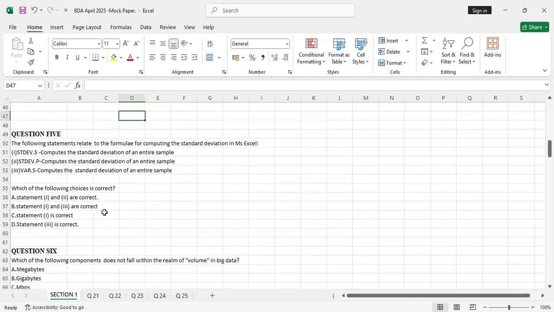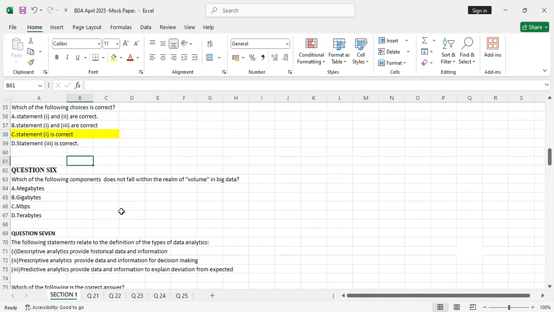So which of the following choices is correct? The choice which is correct is statement 1. Just pick statement 1 as correct. These other ones are not correct. So C was the correct answer.